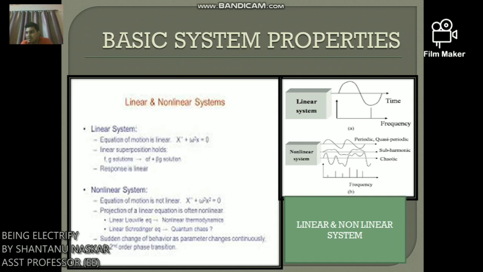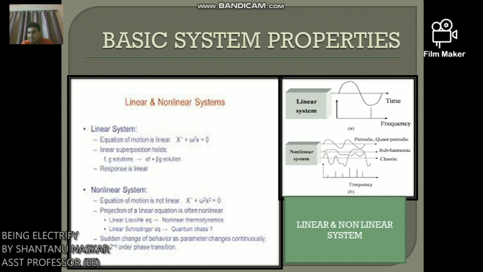Mathematically a system is linear if the responses to x1(t) and x2(t) are y1(t) plus y2(t), and the response to a x1(t) is a y1(t), where a is a constant, and where y1(t) and y2(t) are the responses of a continuous time system to inputs x1(t) and x2(t) respectively.